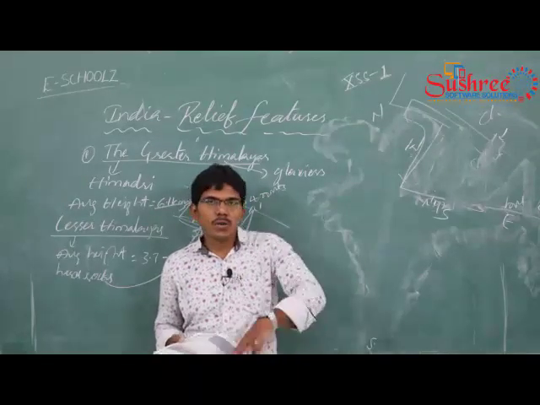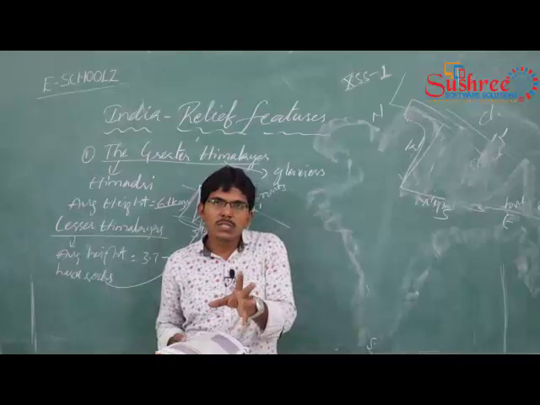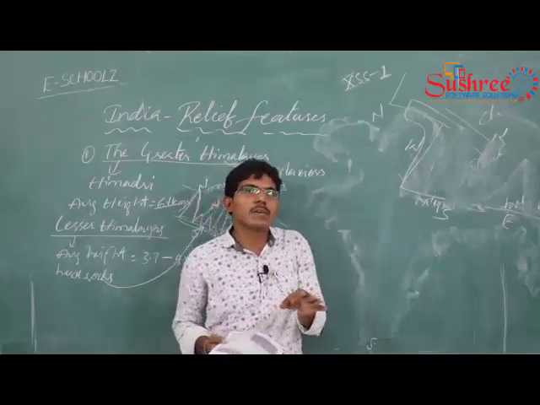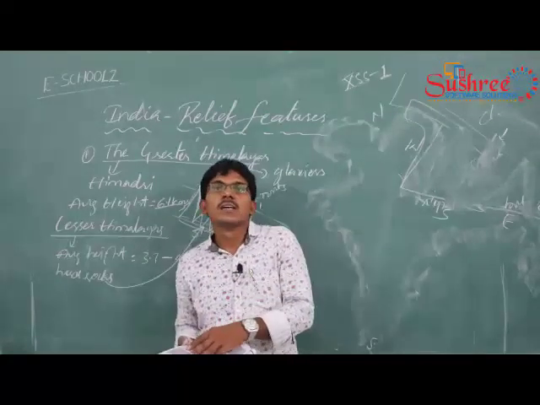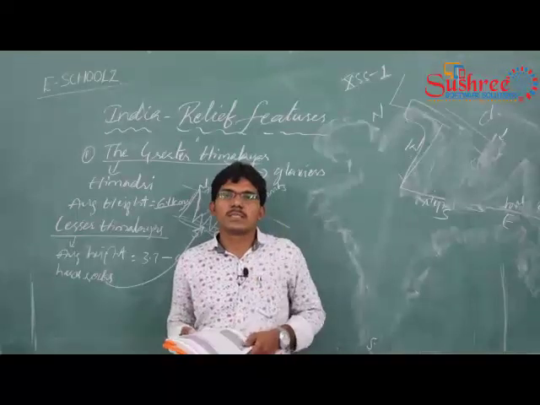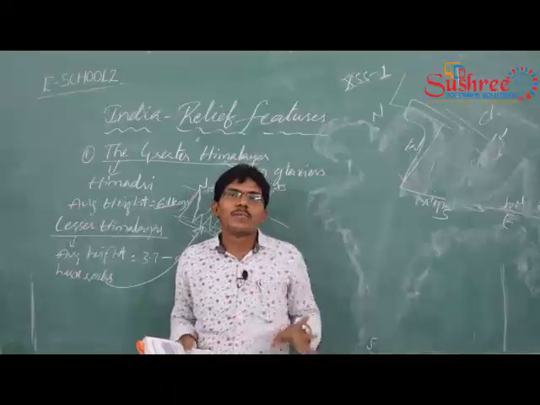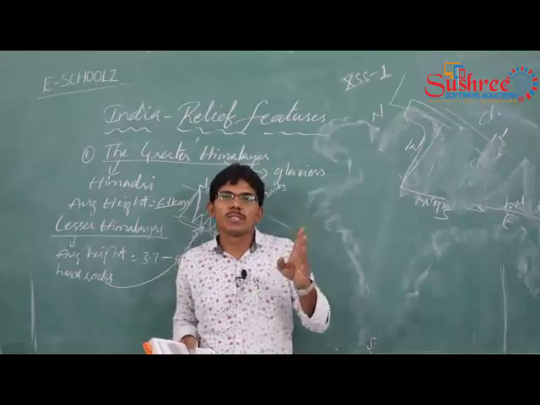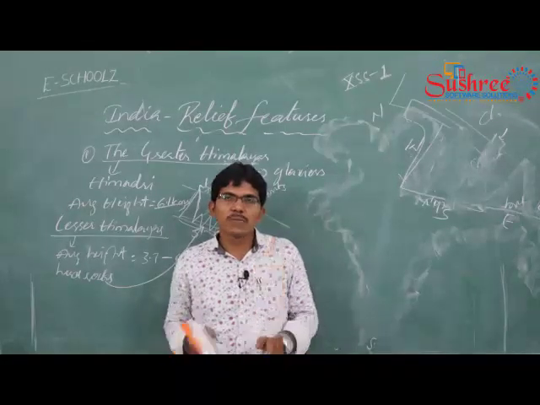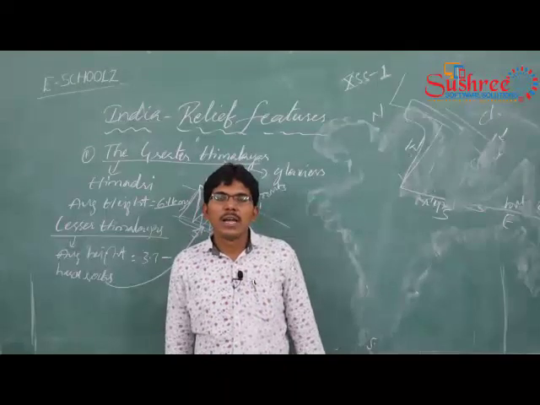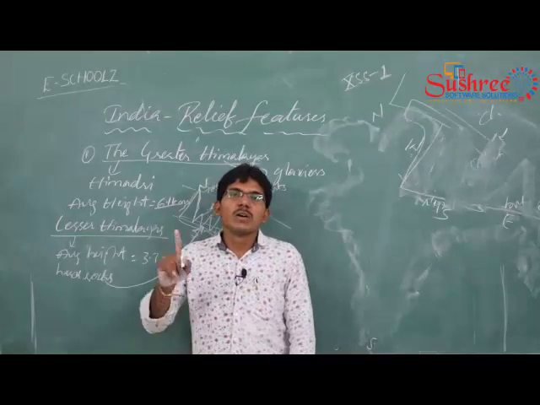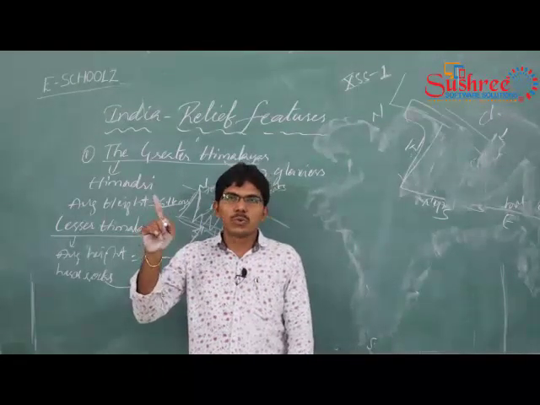Even though these are Lesser Himalayas, they have hill stations, and those are covered with evergreen forest. What is the meaning of evergreen forest? Evergreen forests are forests which have greenery throughout the year.